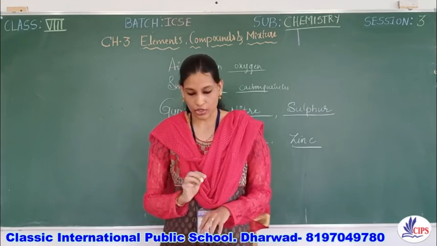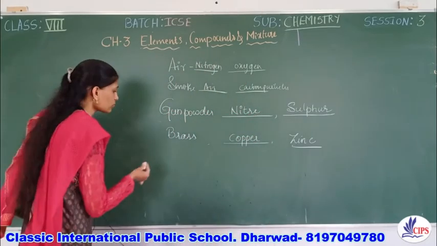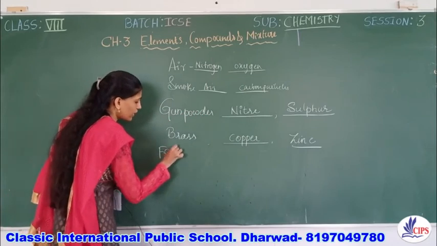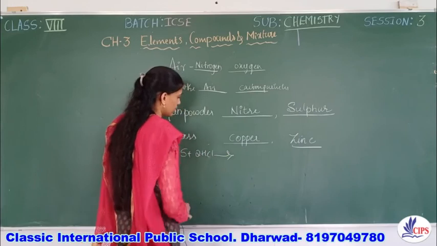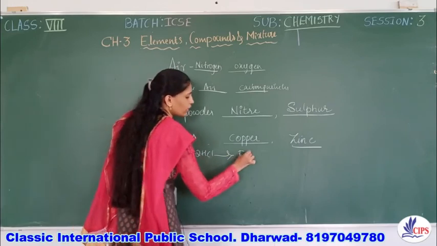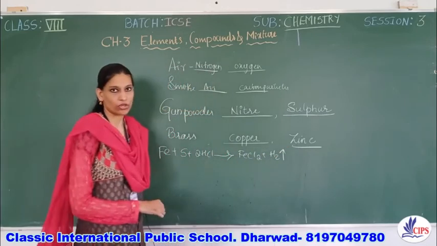If they ask you for the reaction, in case of the mixture you can write Fe plus S plus 2HCl forming FeCl2 plus hydrogen gas evolved.